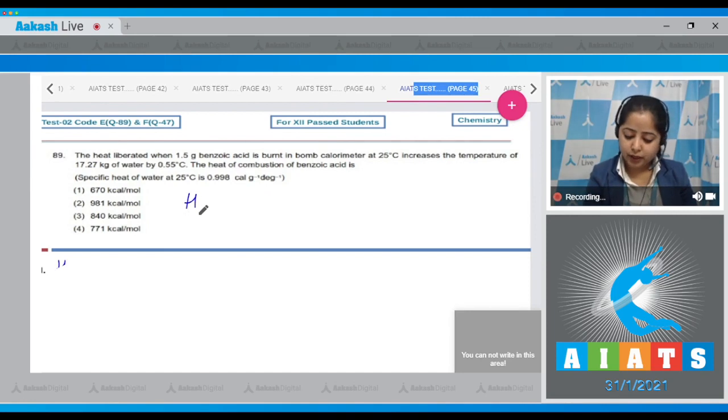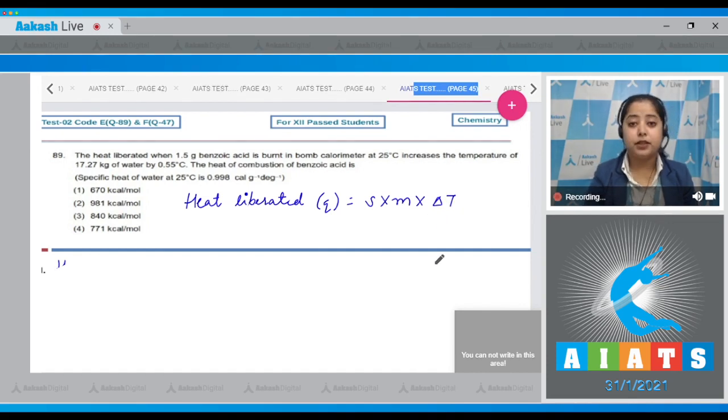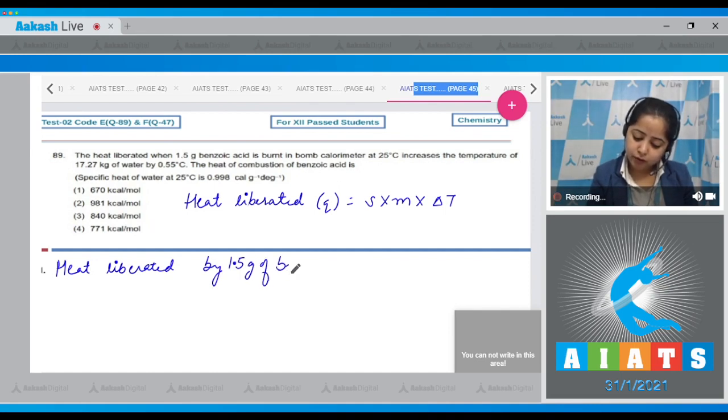Student, we know that heat liberated Q is equals to specific heat capacity multiplied by mass multiplied by increase in temperature. Here we have to calculate the heat liberated by 1.5 gram of benzoic acid, which is equals to specific heat capacity, which is 0.998 multiplied by mass in grams.